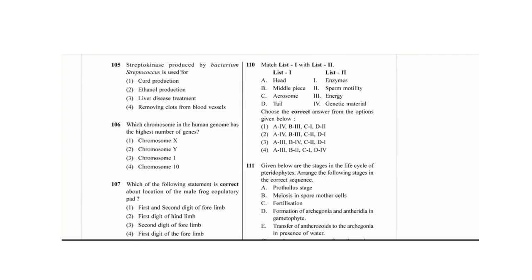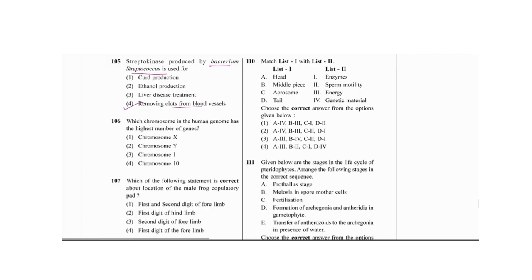The next is, streptokinase produced by the bacterium streptococcus is used for what? It is used for removing the clots from the blood vessel. The next, which chromosome in the human genome has the highest number of genes? In the human genome, the number of genes will be very high in chromosome number one. Y is the smallest chromosome, very small. If this is an X chromosome, then this will be the Y chromosome, this much smaller in length.